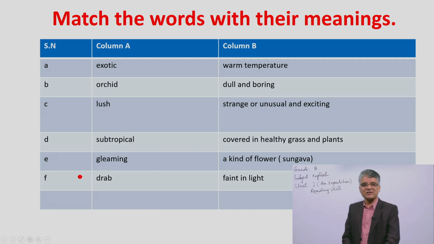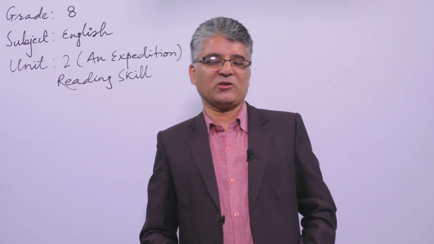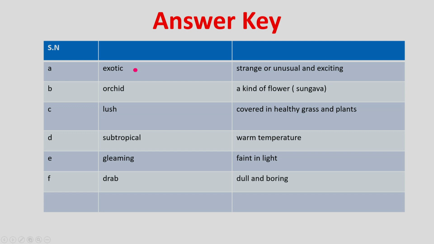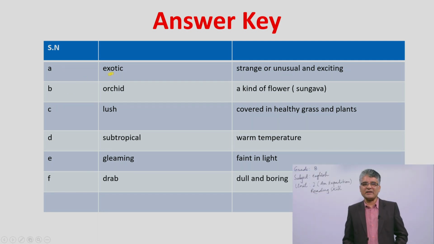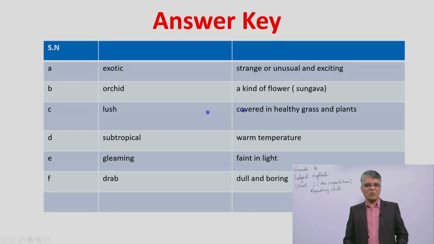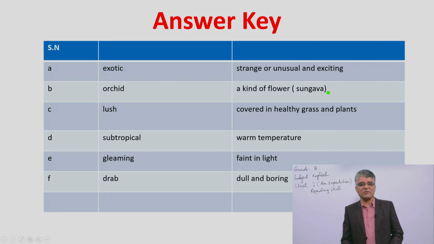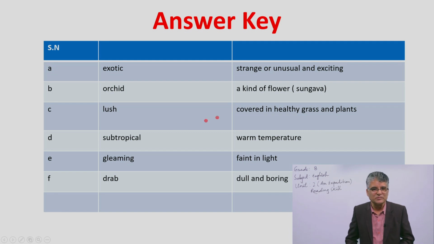Okay, dear students, in the examination you have to write in that way. First you have to write the word, and you can give an arrow and write its real meaning, just like exotic, strange or unusual and exciting. And it is mysterious also. Yes, orchid, a kind of flower, sungaba. You have been getting the pictures during the delivery of the reading text also.